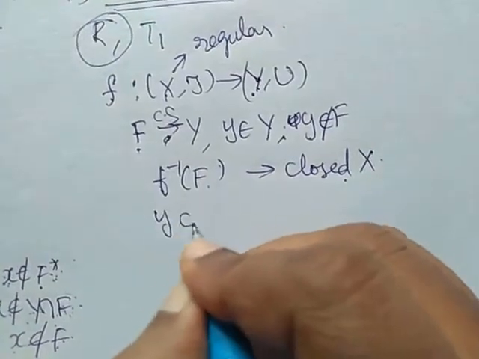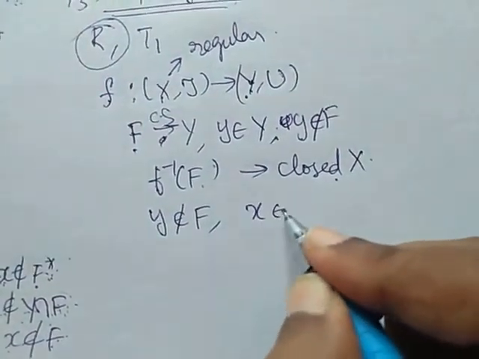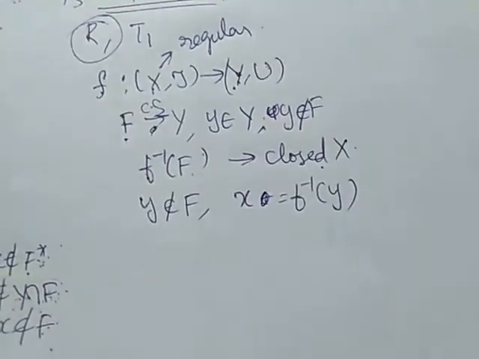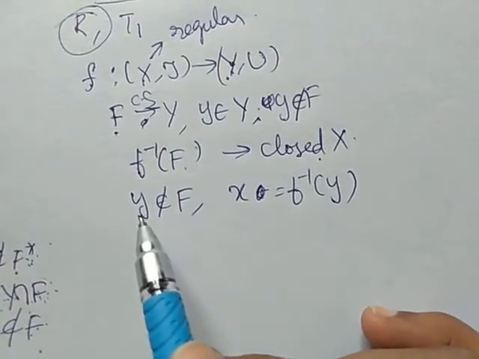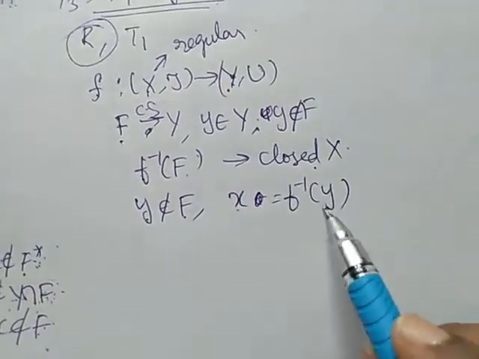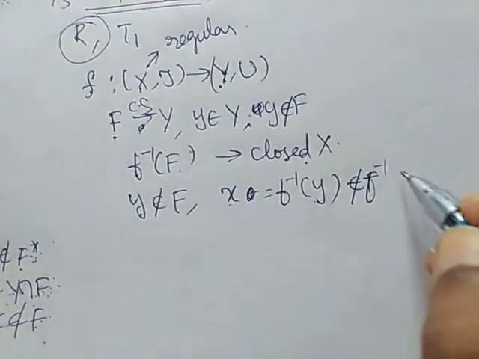Since y does not belong to F, x is equal to f inverse of y, and this should not belong to f inverse of F.